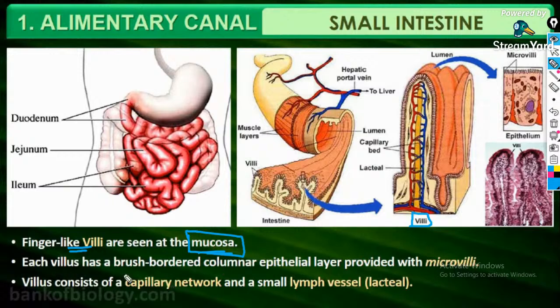Each villus is covered by a brush-bordered columnar epithelium, which is provided with microvilli, in order to increase the surface area. The villi consist of a capillary network and a small lymph vessel which is known as the lacteal.